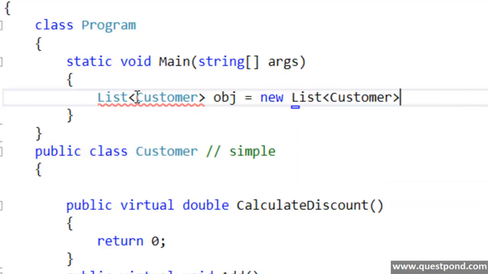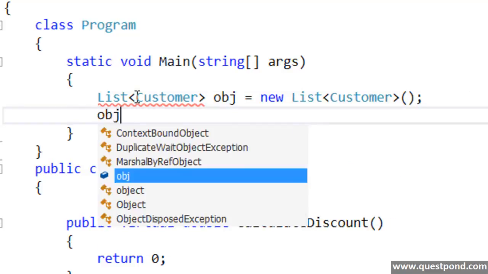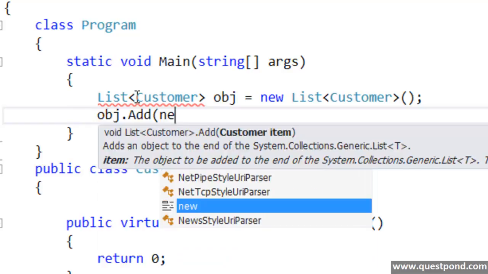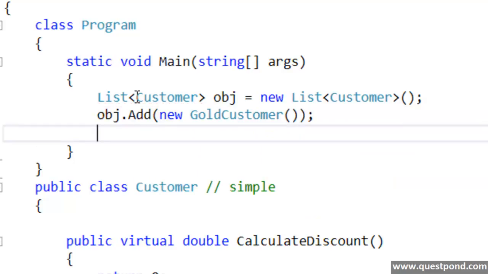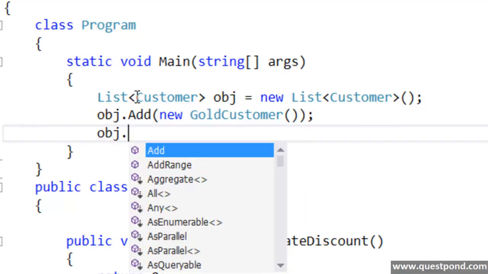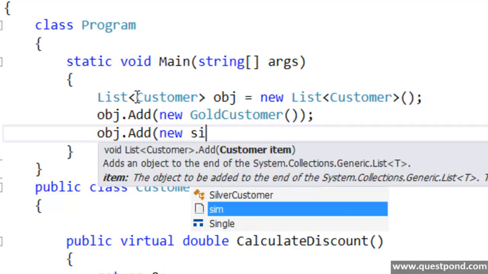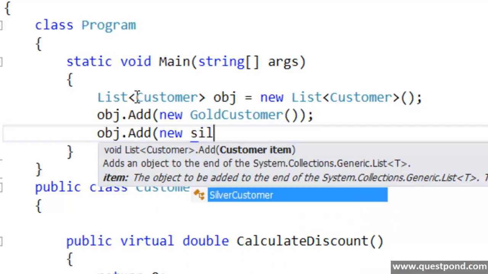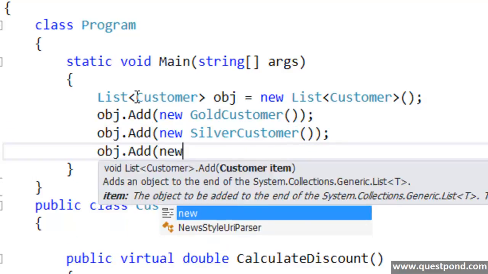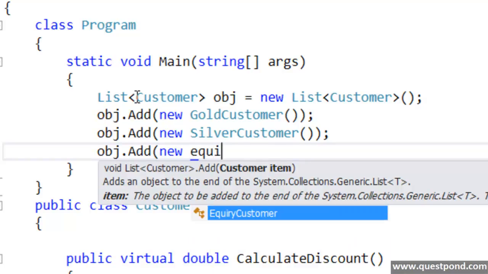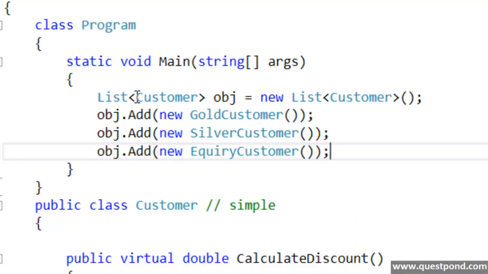Into this list of customer, I'll add different customer types. Let me add a gold customer, right? Because it is polymorphism, it will allow me to add any kind of types which are of customer into this list. Let me also add a silver customer, right? Let me also add our inquiry customer. So you can see now, because it is polymorphism, I can add to this customer list any kind of customer which are of type gold, silver, or inquiry.